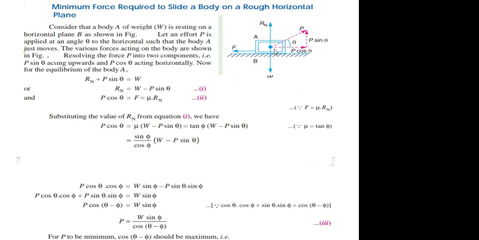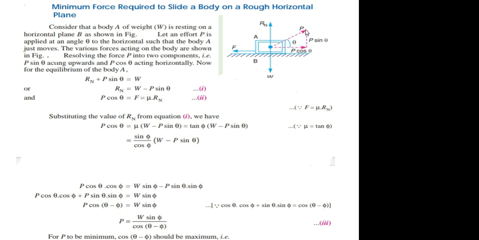Here we can see that the applied force P is inclined with the horizontal at an angle theta. The force which is applied on the body A to move the body towards right hand side is denoted here by capital P, but it is not exactly horizontal, it is at an angle theta with the horizontal.